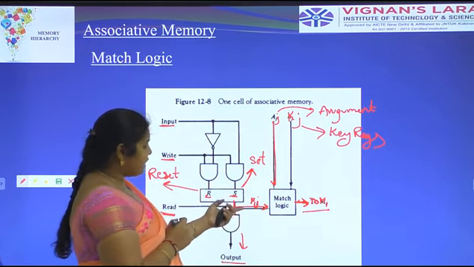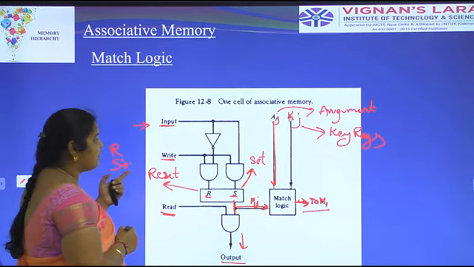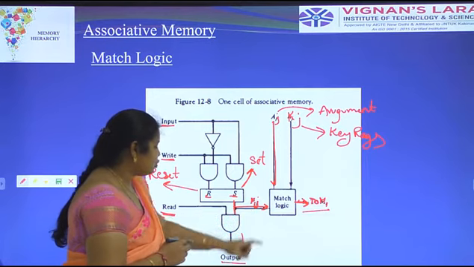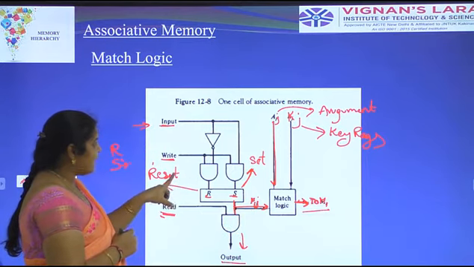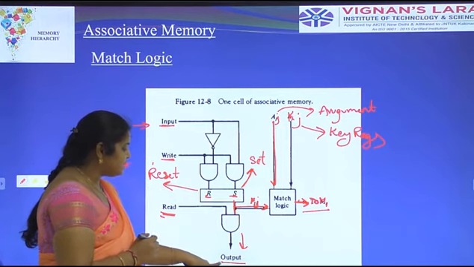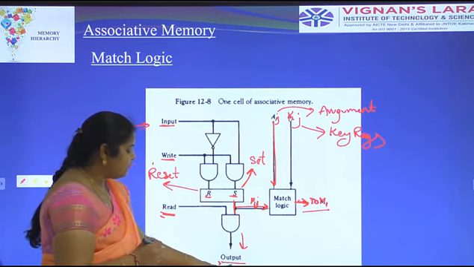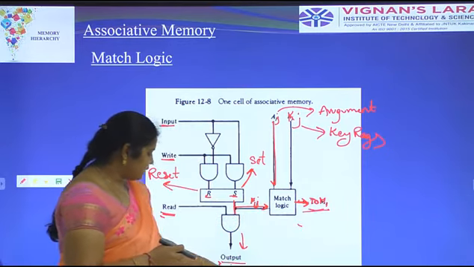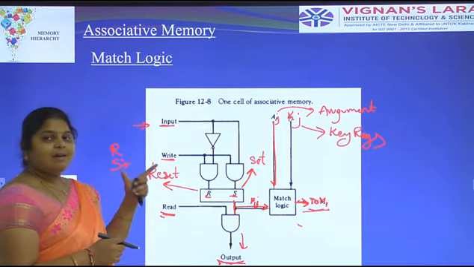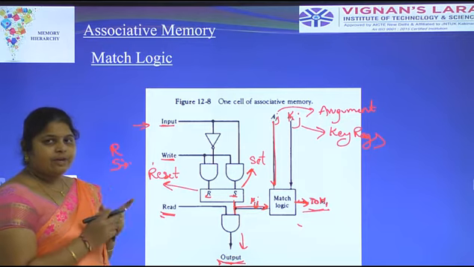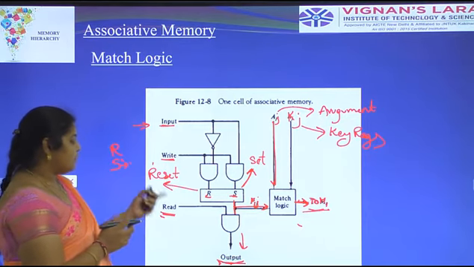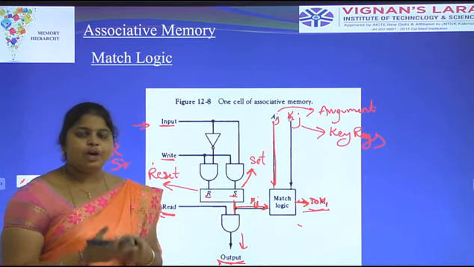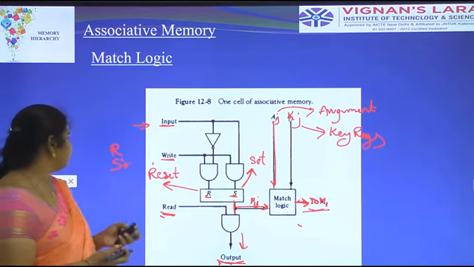Fij means the input is coming from one cell of associative memory. Input, write and read operation is coming to the match logic. The total performance occurs in this logic. The output will be placed in one cell of associative memory. This is the output representation of the match logic, and this is another output representation of one cell of associative memory. For every individual cell, it is represented with an output. For every cell, row wise and column wise, we require the output with Mi for bit 0, bit 1 or bit 2.